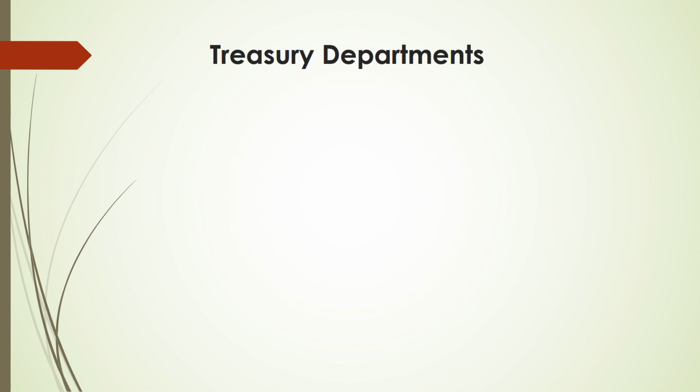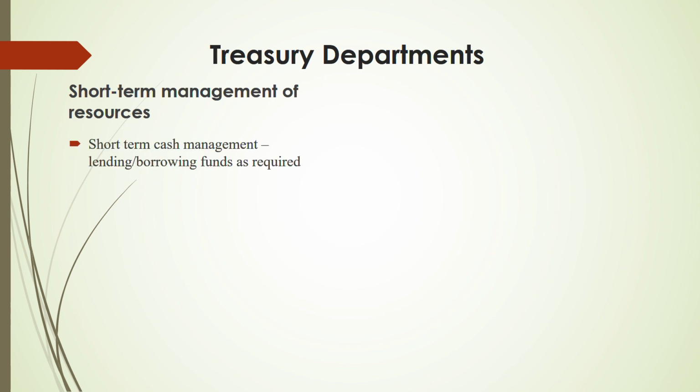So Treasury Department, what do they do? Some of the roles or responsibilities of the Treasury Department are short-term management of resources. They manage resources in the short term, like cash management. For example, whenever lending or borrowing is required, it is the Treasury Department who has to take care of the company's cash. Whether they have any shortage of cash. If they have a shortage of cash, whom are they going to borrow from? How much do they need to borrow? Are they in capacity?